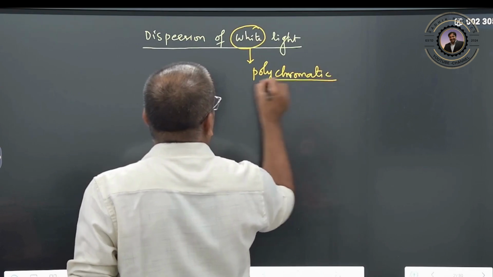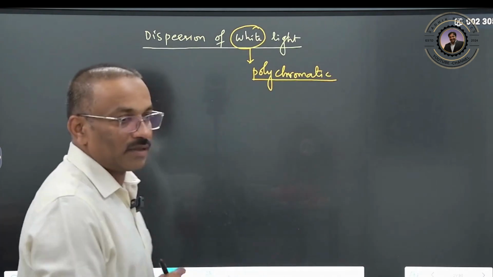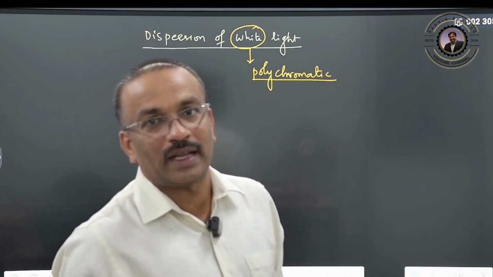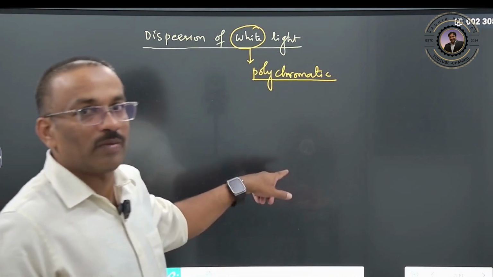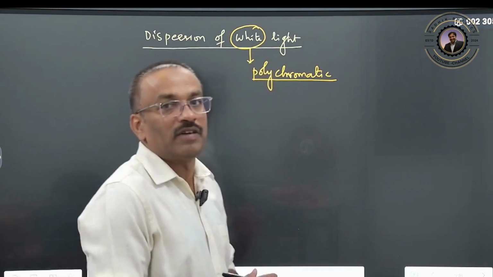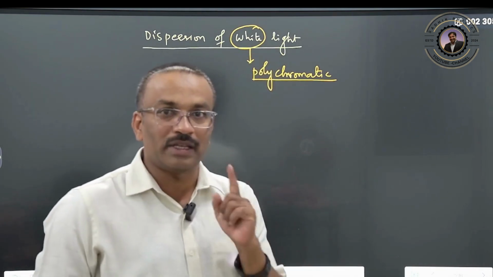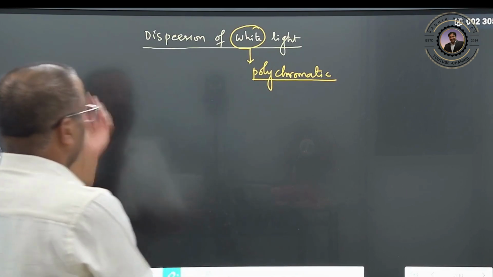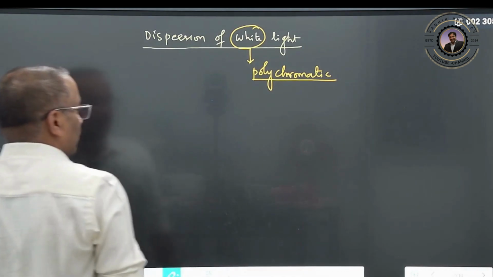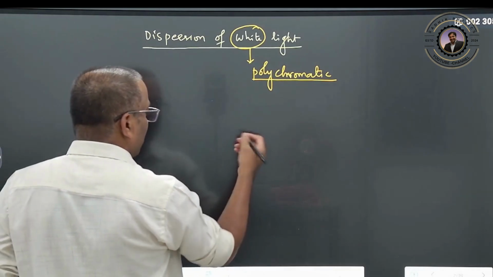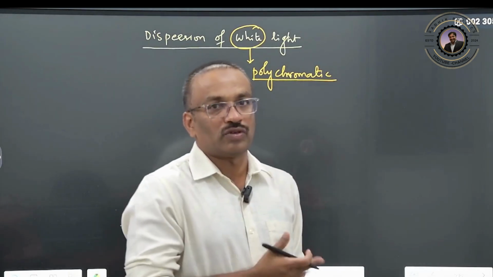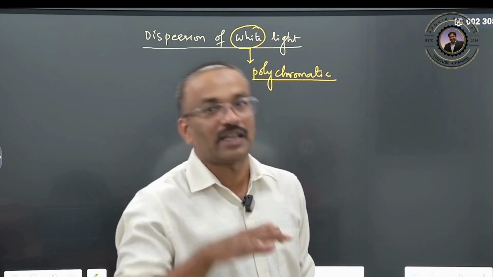That's why in the prism last video, we were always using monochromatic light. Why? Because if we use polychromatic light, dispersion will take place. Monochromatic means single colored, polychromatic means multicolored, right? So you are able to see dispersion in the rainbow, in the water drop, anywhere there is refraction, if you are using white light.